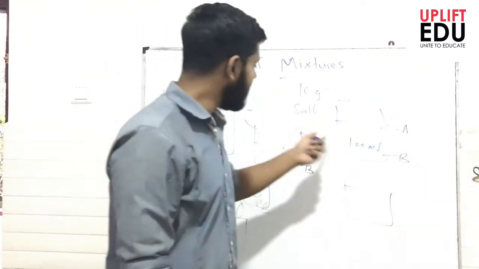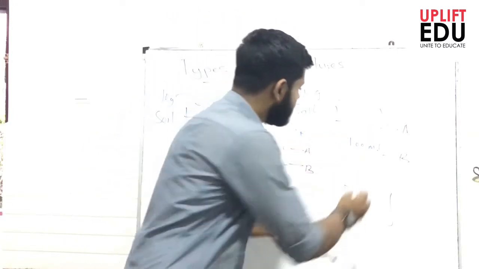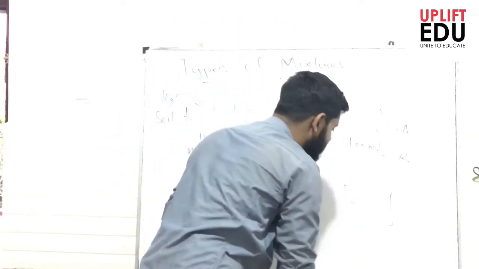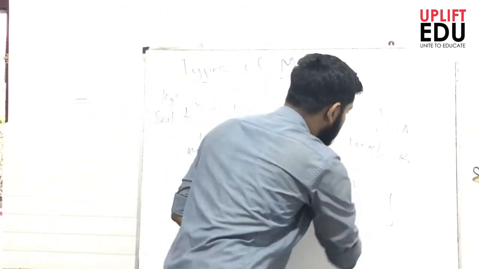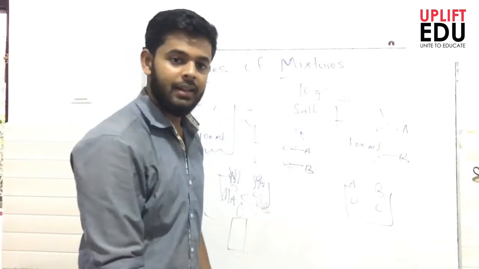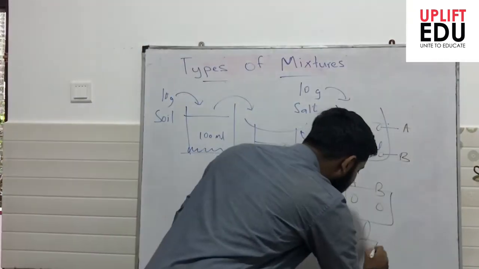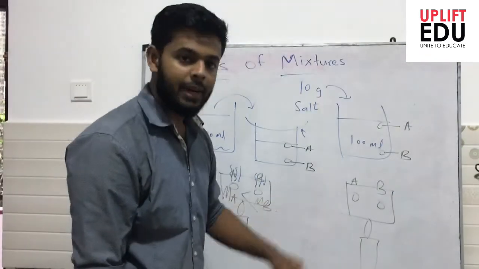Similarly, if I carry out this for the salt water mixture, I take a sample from position A and keep it somewhere here and label it as A, and I take a sample from position B and label it as B. Again, I heat it with a heating source, maybe a candle or a Bunsen burner or some other source.